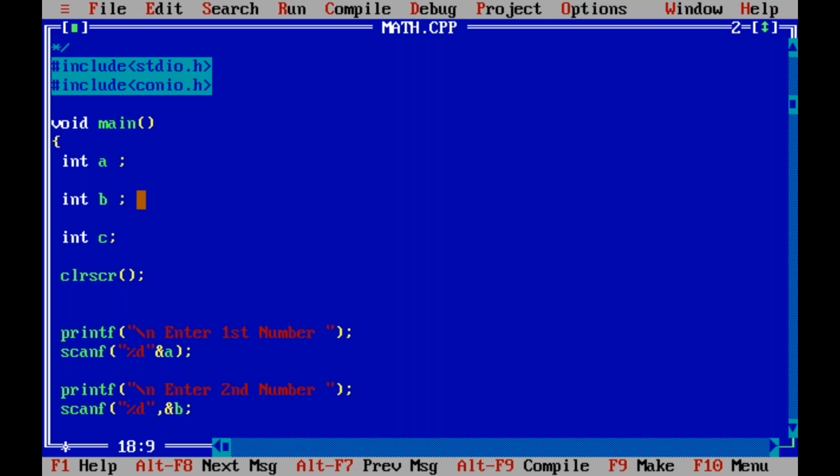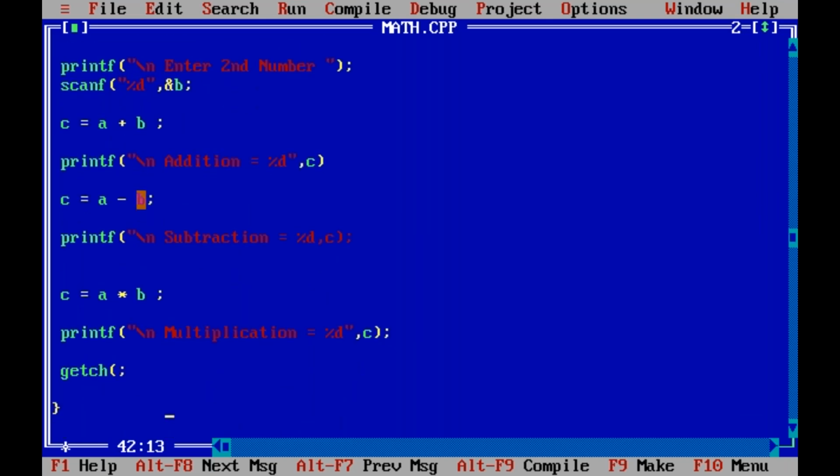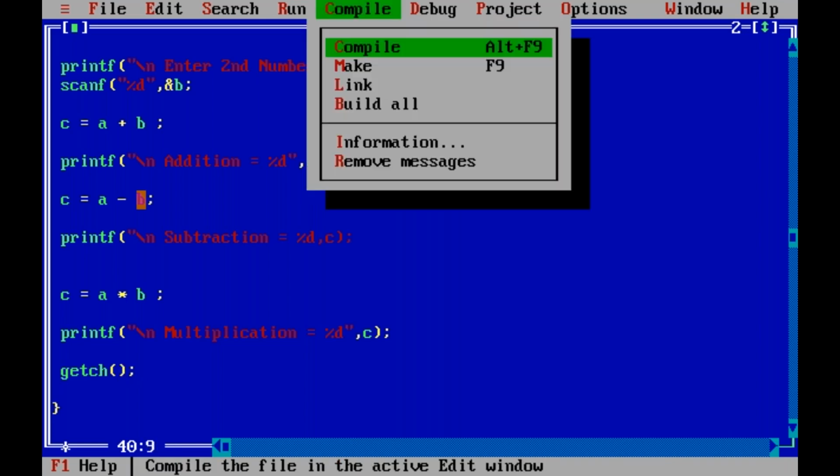Semicolon missing here. Bracket missing here. Yes, comma missing here. Comma missing here. Okay. Yes. Some bracket missing here. Okay. Yes. Let us recompile.